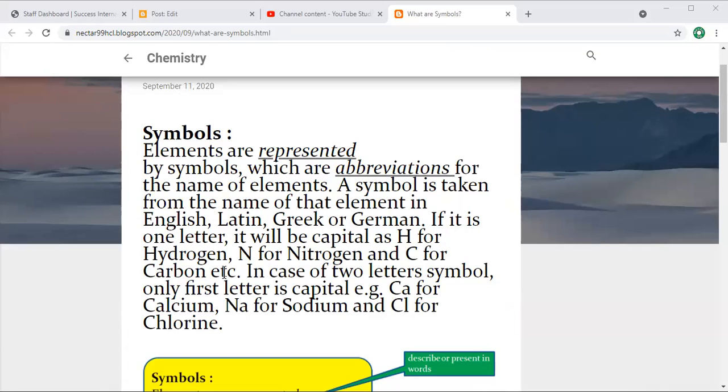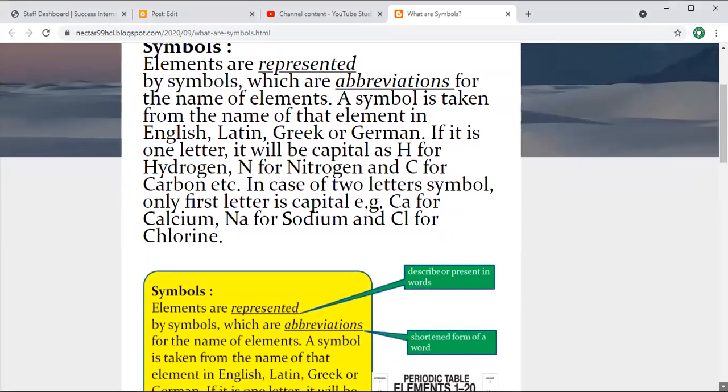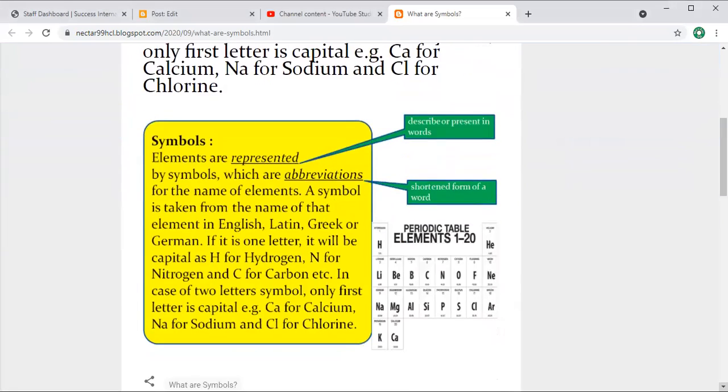You have many other examples. In case of two-letter symbols, the first letter is capital and the second will be smaller, like Ca for calcium, Na for sodium, and Cl for chlorine. So all these things are mentioned here. These are in front of you.